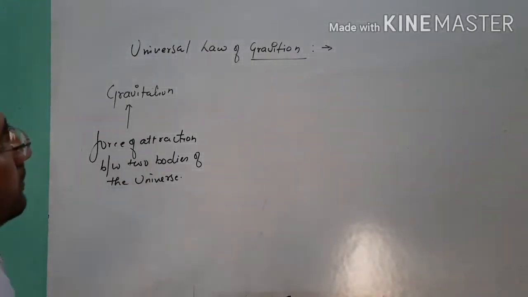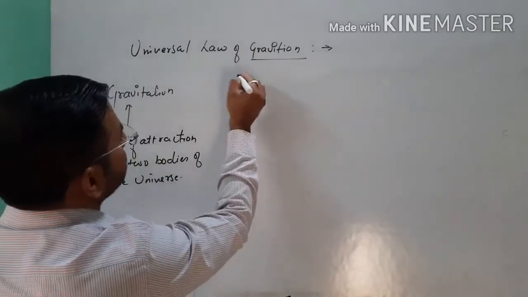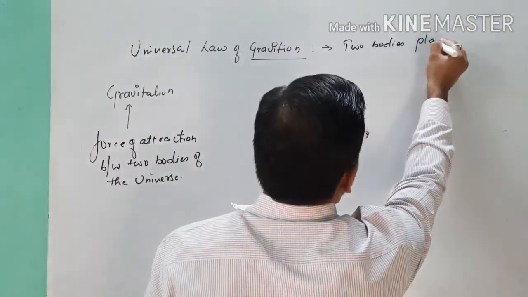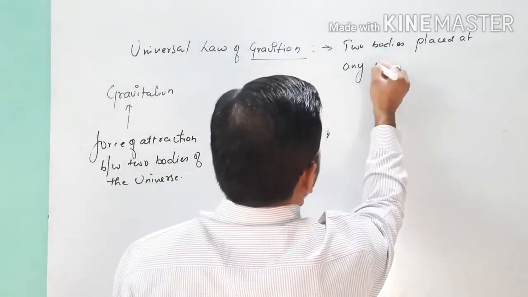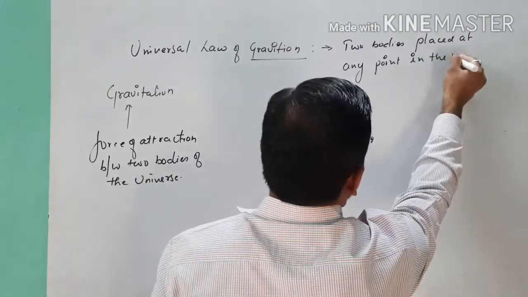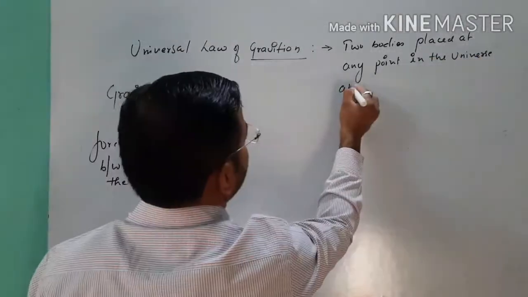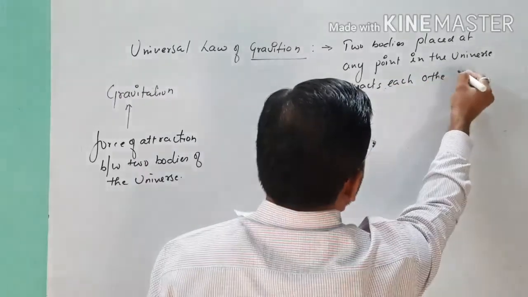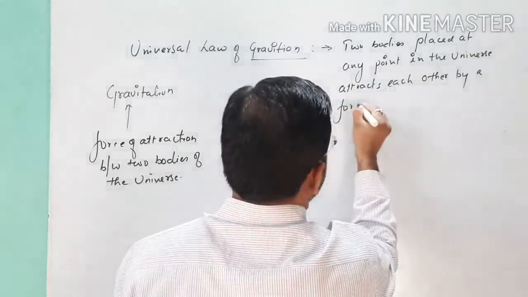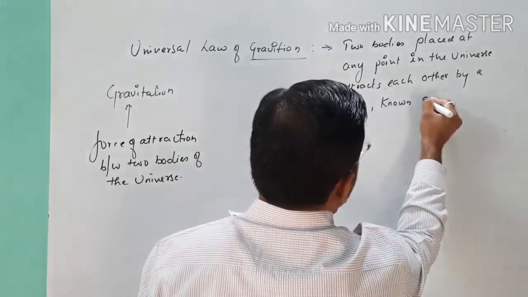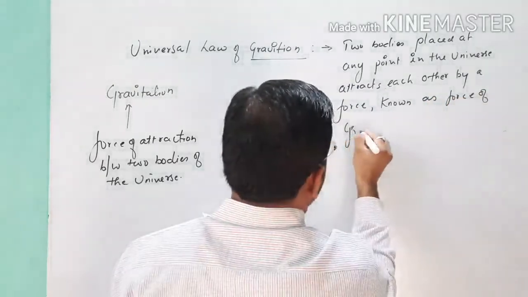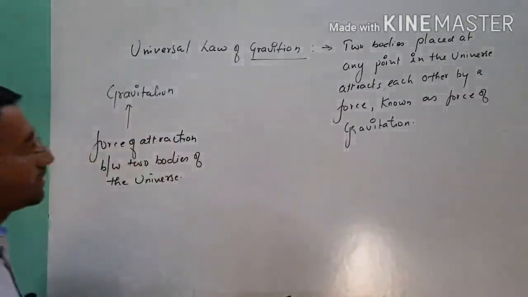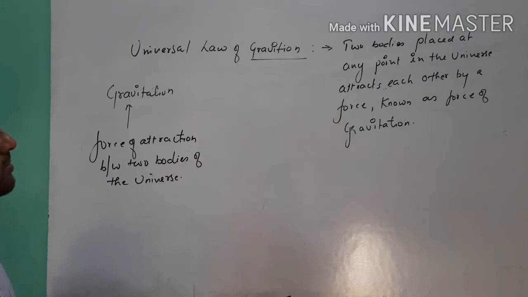So when we talk about the universal law of gravitation, you can write: two bodies placed at any point in the universe attract each other by a force known as force of gravitation. Point clear?